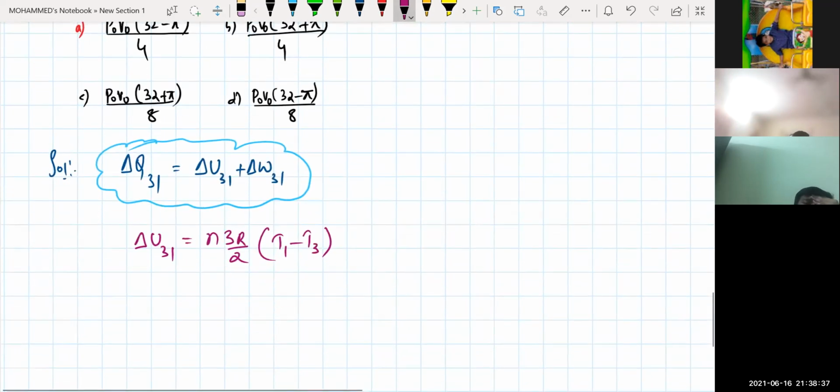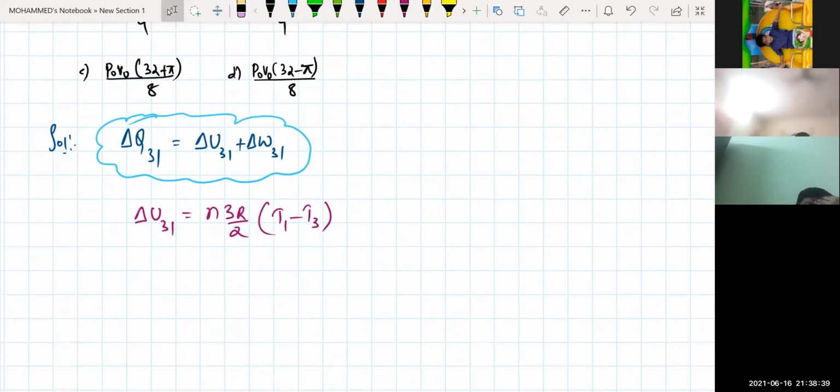Yes, sir. 1, 2, 3. So the temperature right now from 1, 2, 3, that is delta T I'm writing right now. Isn't it? It is nothing but final temperature minus initial temperature. Final temperature is T1, initial temperature is T3. Is it clear? Yes, sir.